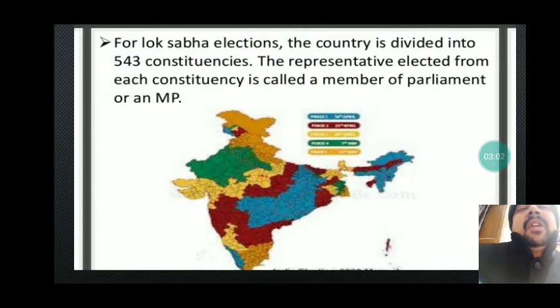Now, for the Lok Sabha election, the country is divided into 543 constituencies. The representative elected from each constituency is called the Member of Parliament or an MP. So the whole country is divided into small parts, and each part is termed a constituency, and from each constituency only one candidate is elected: the candidate who gets maximum votes from that area becomes MP from that area. So this is all about the word constituency. This is the first step that we need to understand before realizing the system of election.